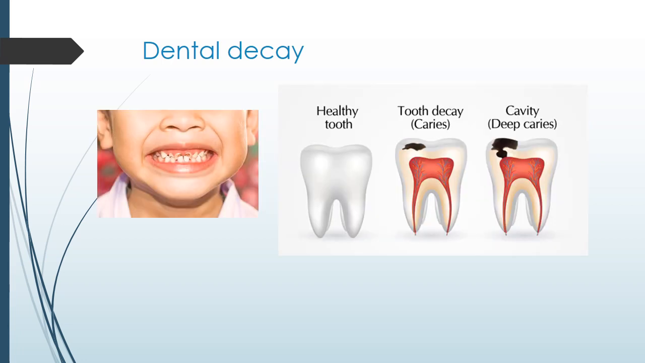In this picture you can see a healthy tooth. In the case of tooth decay, caries, the enamel and dentine are damaged. In the case of deep decay, the enamel, the dentine and also the pulp cavity, which contains the blood vessels and nerves, are damaged, or the roots of the teeth are also damaged. So this is the case of deep caries. You can see these patches on the surface of the teeth in the case of children.